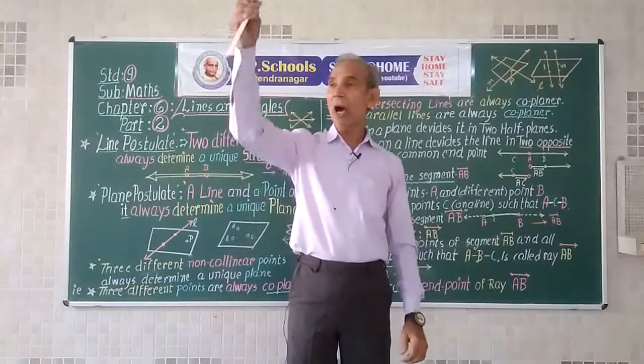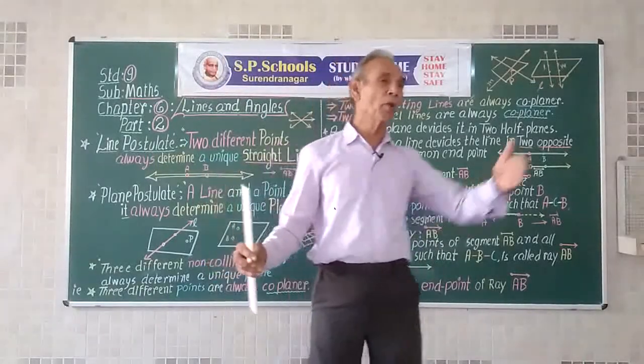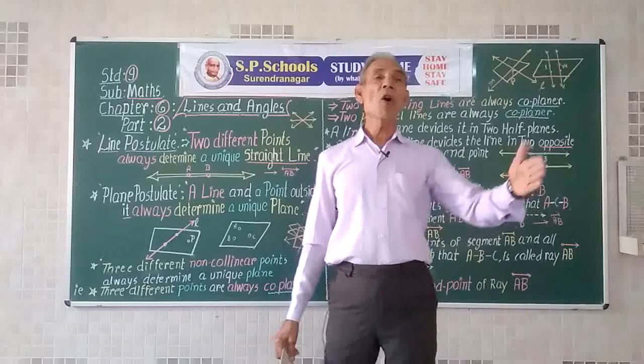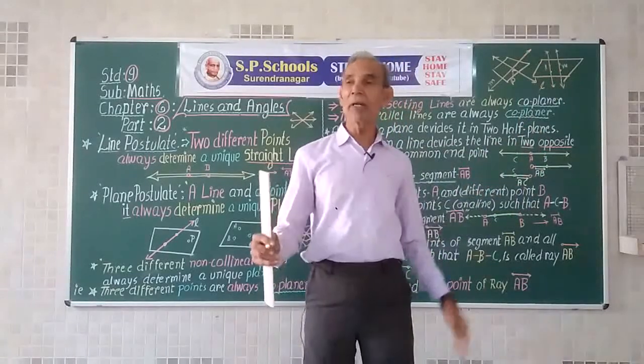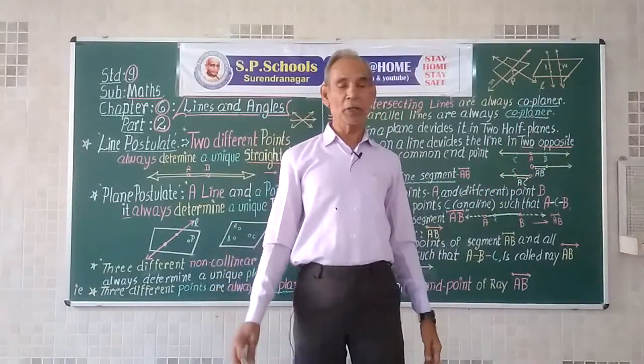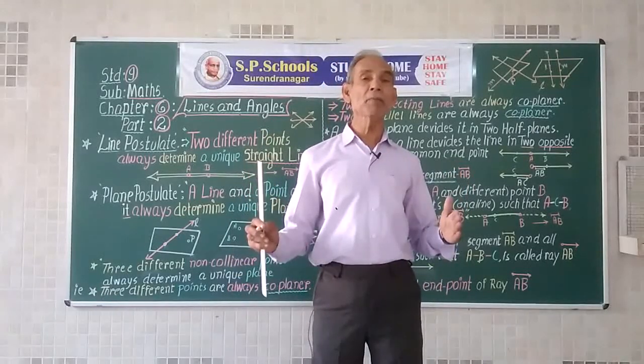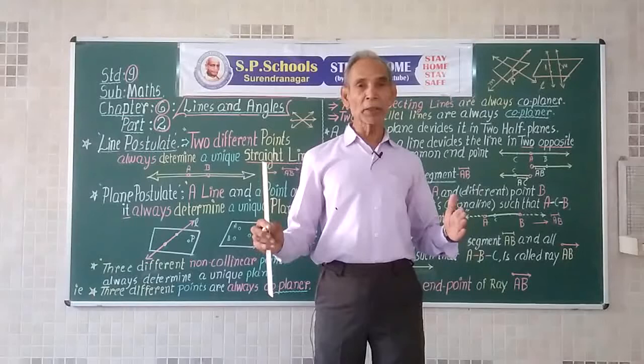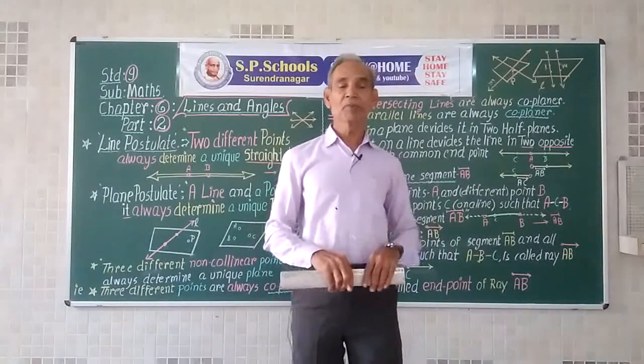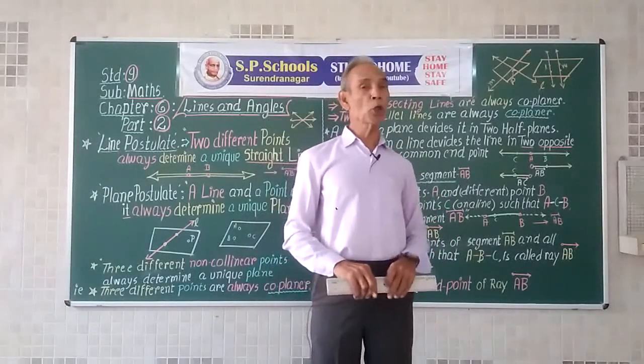If a line goes up like this and another goes forward and backward like this, on extending forward or backward, upward or downward, they will not intersect. But we cannot find any single plane containing both these lines. So these lines are non-coplanar.